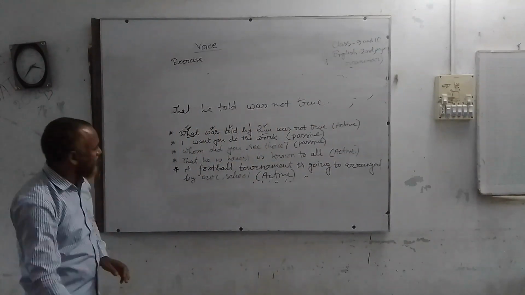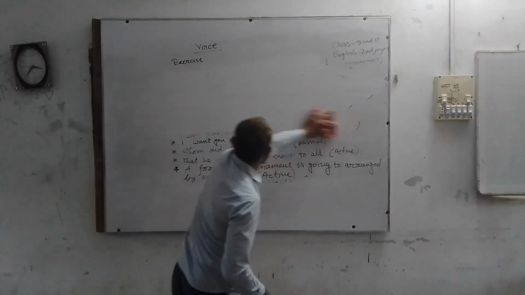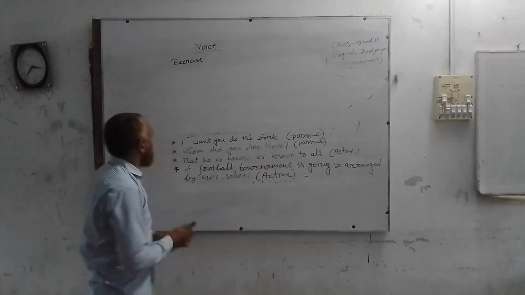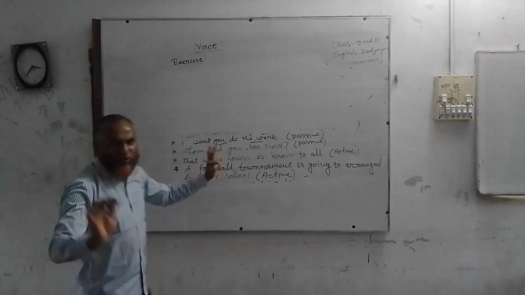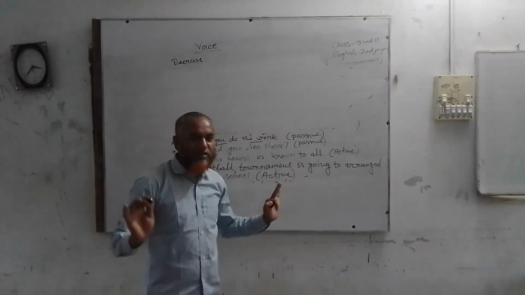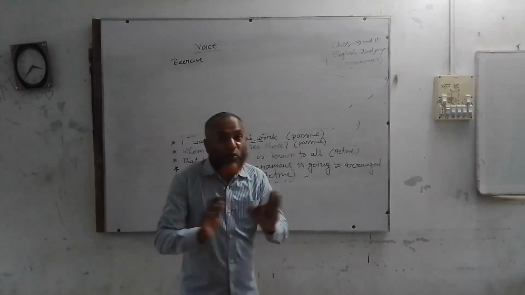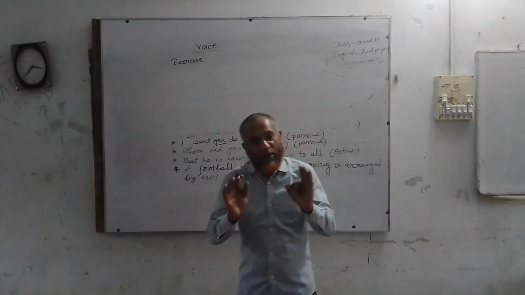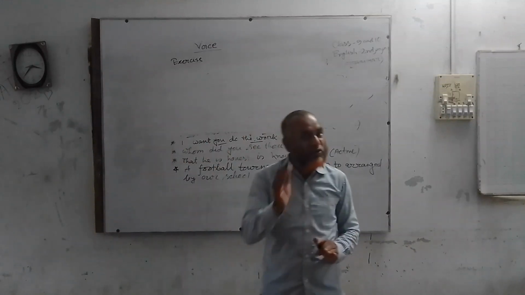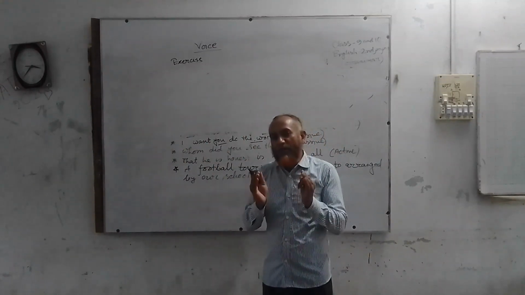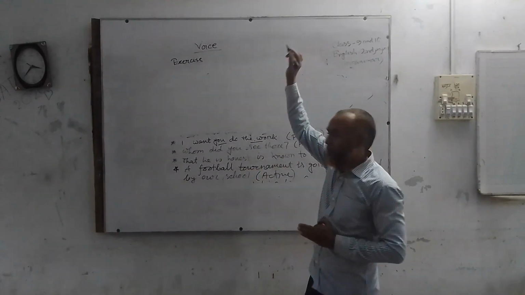Then we come to the next sentence. I want you to do the work. Here we find you, the word, may be used as object. But the sentence expresses that I don't want you, I only want the work to be done. I want that you should do the work. I don't want you. My main target, my main purpose, is the work.